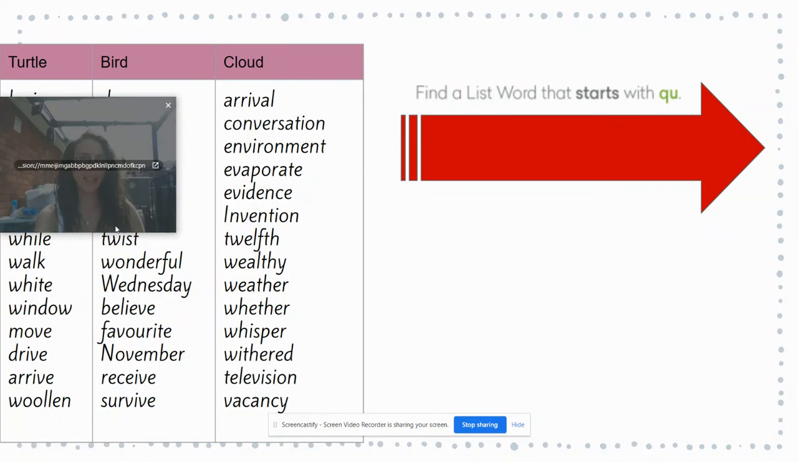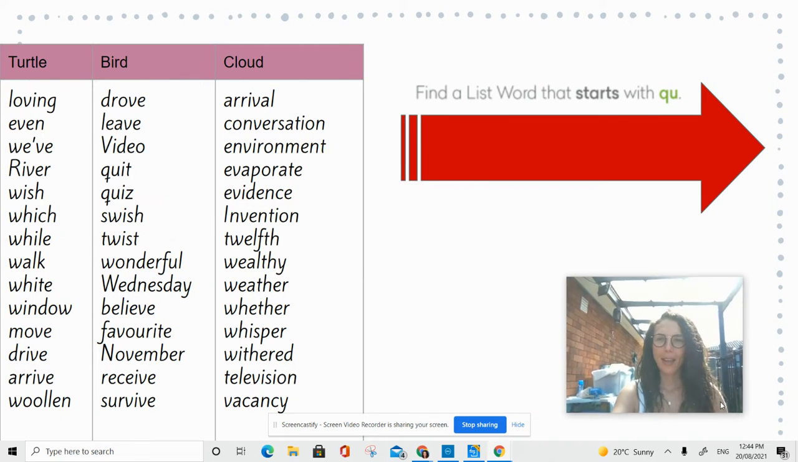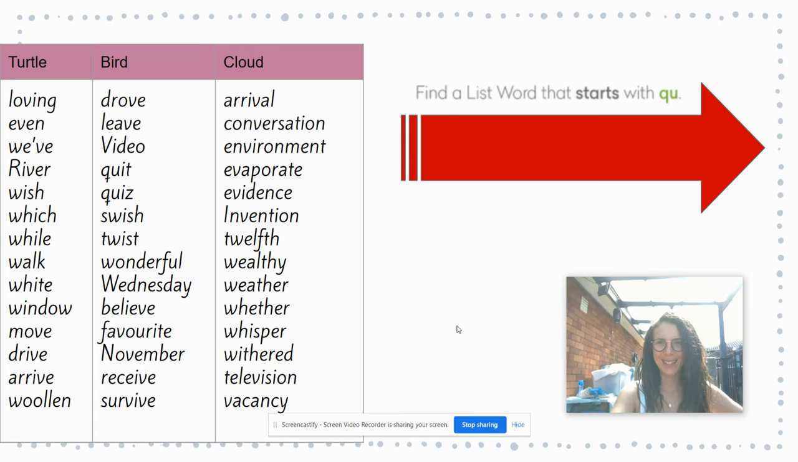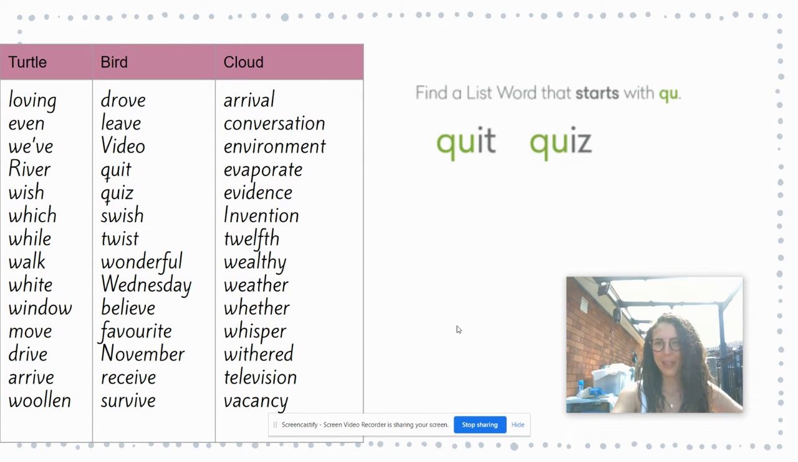All right, let's see if you get these words. So, pause it if you don't have a pencil and paper, or if you are going to get a whiteboard and a marker. So, a list word that starts with QU. That's a pretty easy one. Okay, you have quit and quiz.